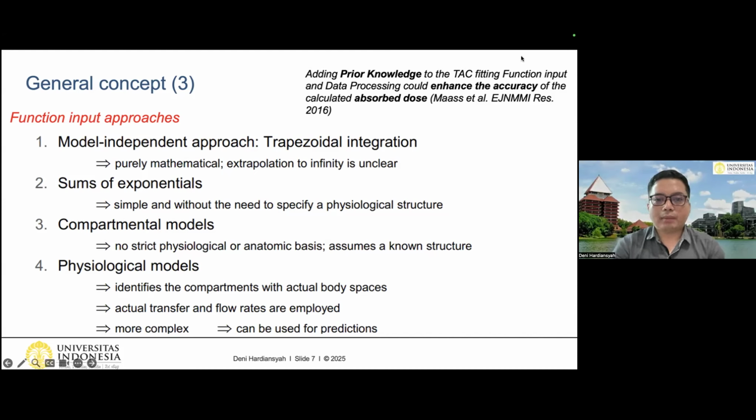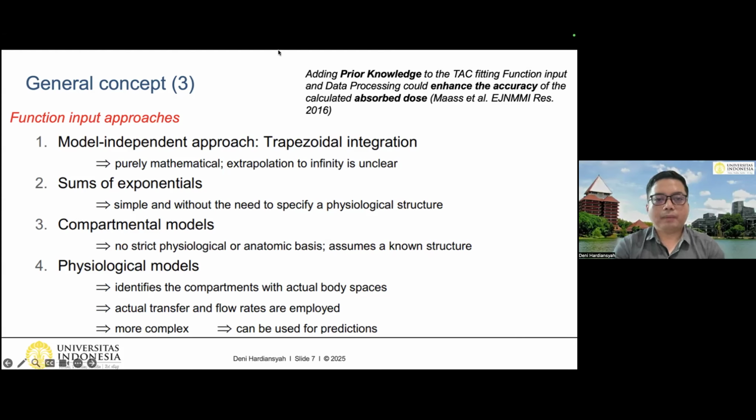The second one is the sum of exponentials. It is simple and without the need to specify a physiological structure. The third one is the compartmental models, with no strict physiological or anatomical basis, where we assume a known structure. And last but not least are physiological models, which identify the compartments with actual body spaces, where actual transfer and flow rates are employed. It is more complex, and this can be used for prediction.